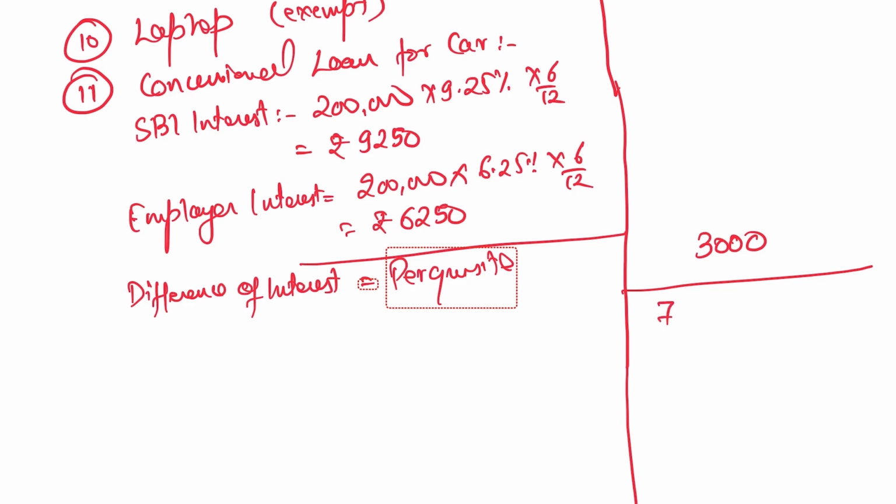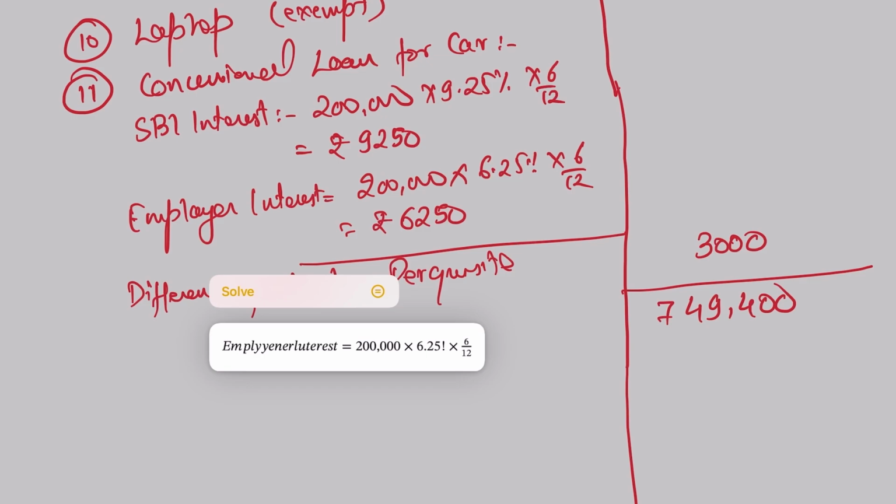It's 7,49,400. Okay, 7,49,400. Hope you agree.